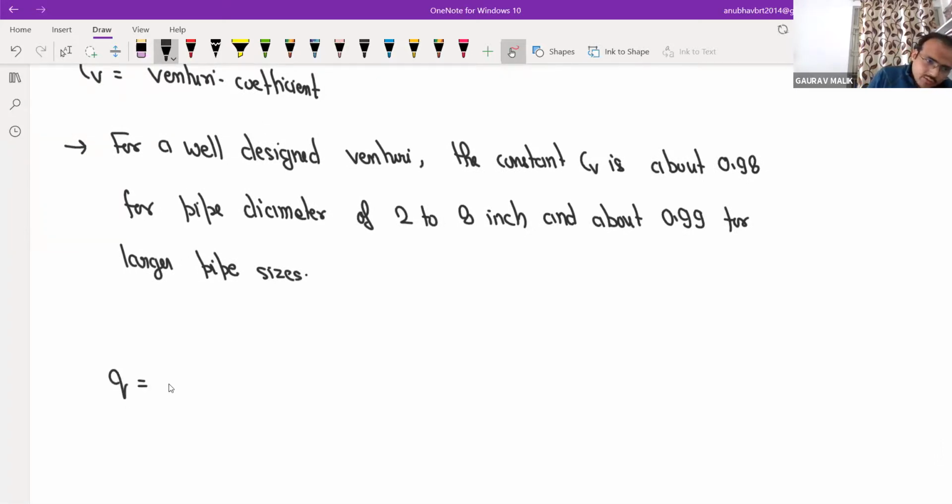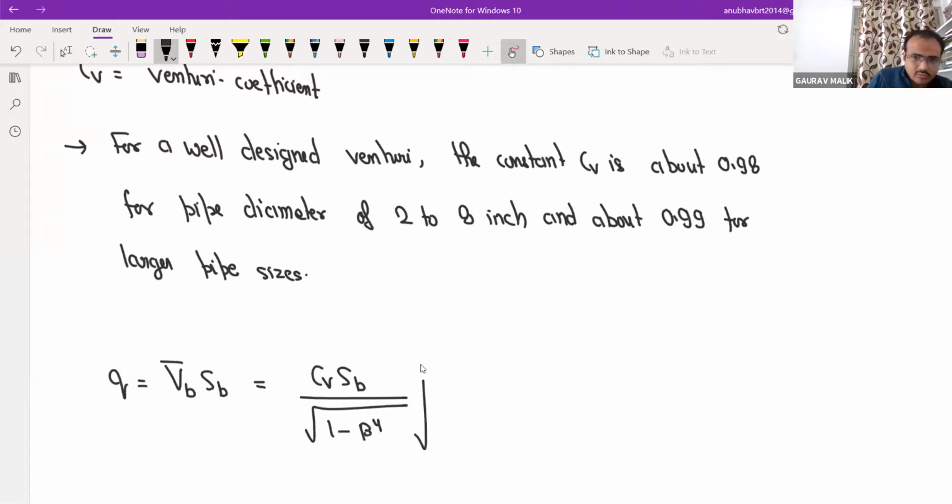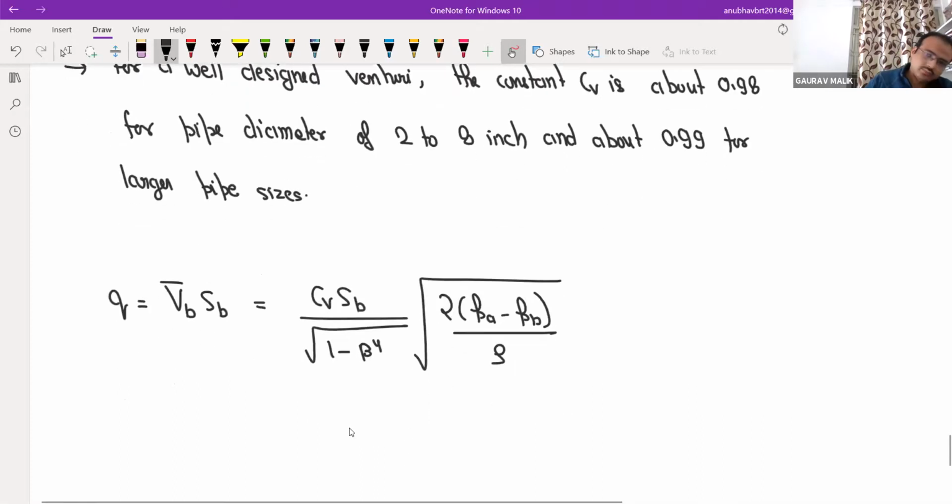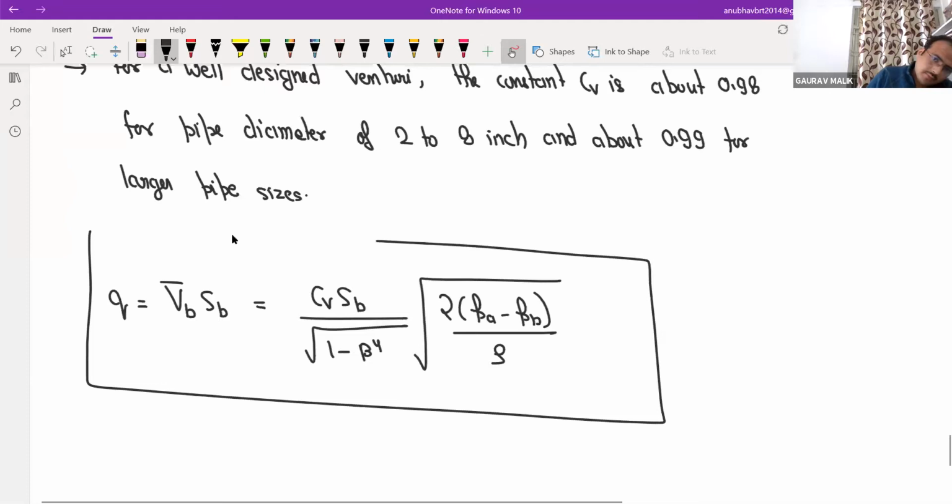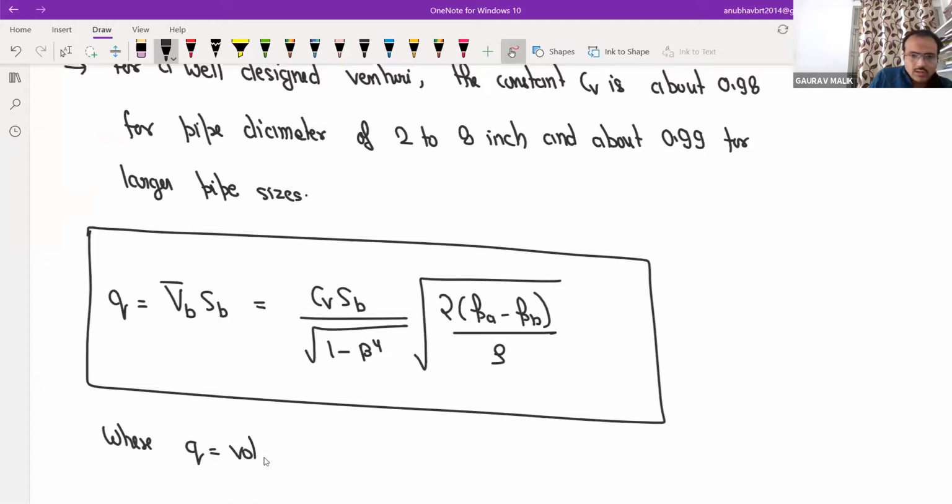If you want to calculate the Q, then VB bar into SB. So Q is equal to CV into SB divided by square root of 1 minus beta to the power 4, into square root of 2 into (PA minus PB) divided by rho. Where Q is the volumetric flow rate and SB is equal to the area of throat.